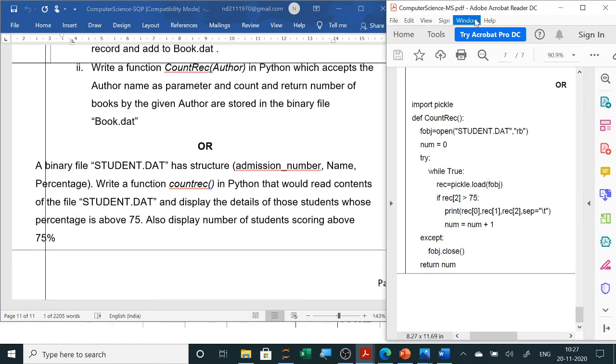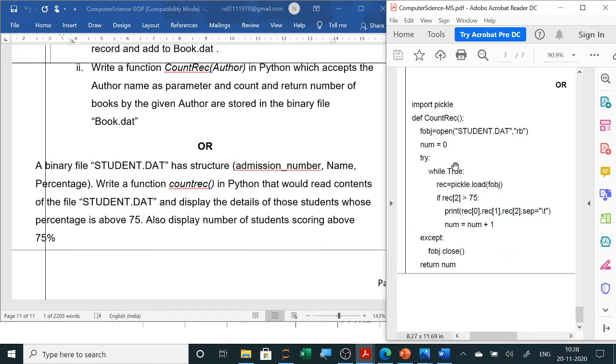In a dat file the first line is always import pickle. In a CSV file the first line is import csv. Then the function, so def count record. Then we open the file, so f equals open, name of the file. If they ask you to create, then it is AB mode, append mode, and B is for binary. Here it is read and binary, because it is a binary file and you are searching for a record.